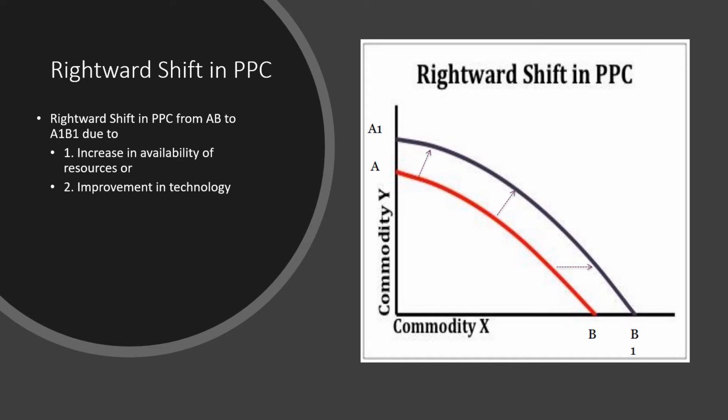Improvement in technology. When technology improves, the production potential increases. That is, the economy may be able to produce more output using existing resources efficiently. So here you can see in the diagram, the curve shifts from AB to A1B1. This is called the rightward shift.